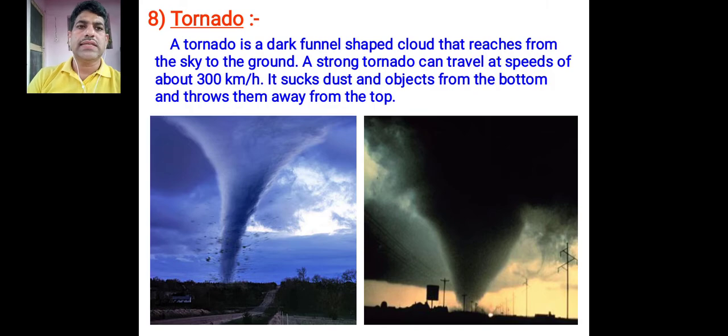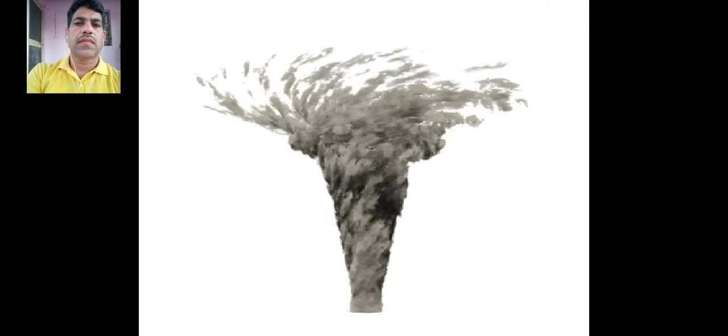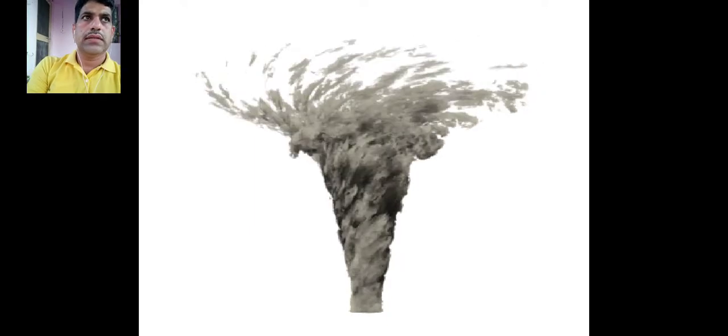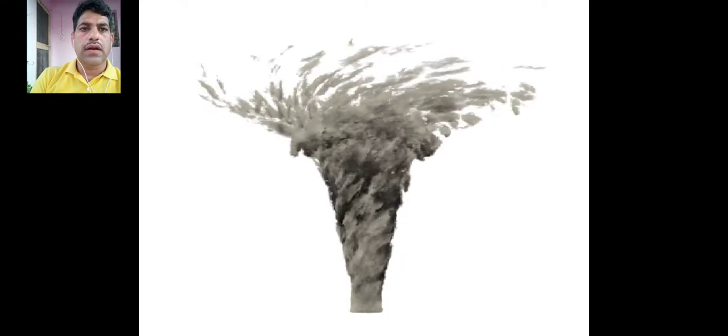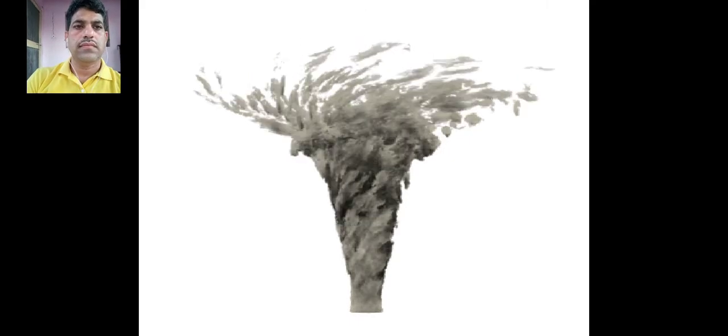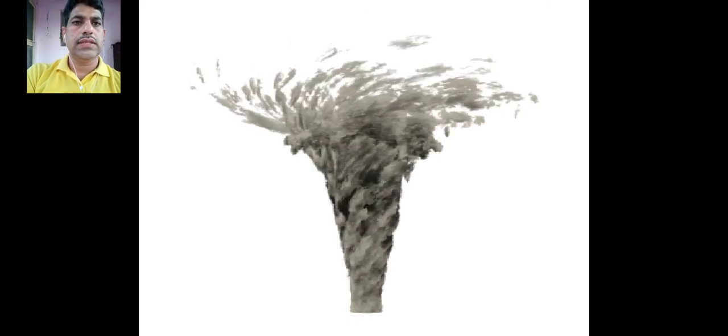It sucks dust and objects from the bottom and throws them away from the top. Here you can see in images the tornadoes. Here is the formation of tornadoes. See this.